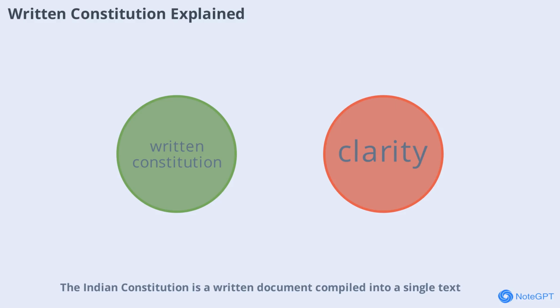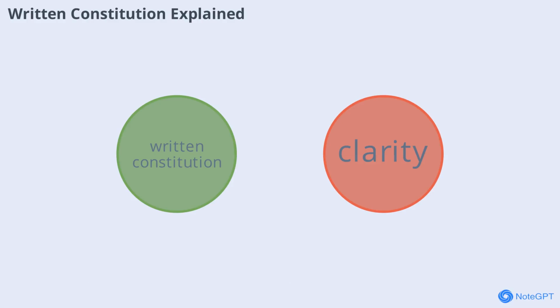The Indian Constitution is a written document, compiled into a single text. This clarity helps define the structure, powers, and functions of government organs. A written constitution provides a clear reference for resolving disputes and ensures that everyone understands the rules governing the country. It also makes it easier to amend or update the constitution as needed. The written nature of the Indian Constitution has contributed to its stability and effectiveness over the years.